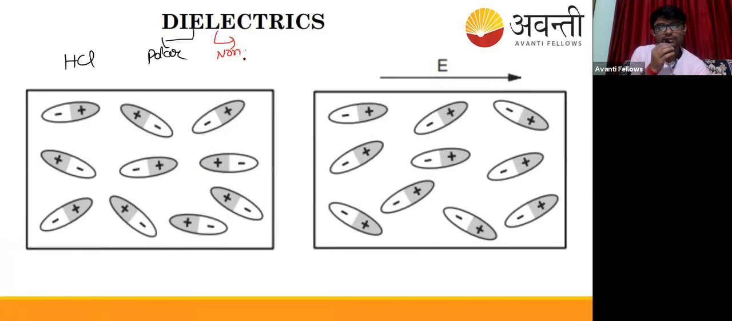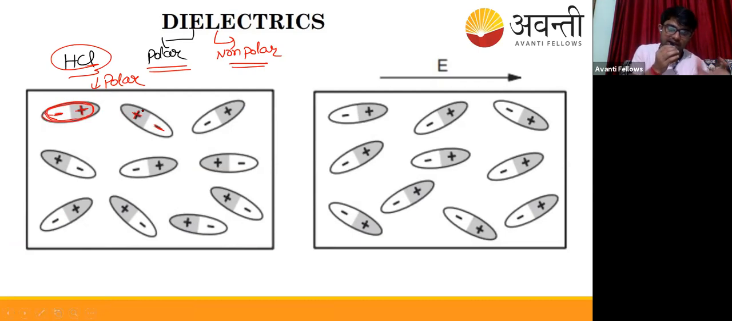Whatever material you take, that is dielectric material, either polar or non-polar. If you keep it like this, suppose it is a polar molecule, with an example of HCl. The center of positive charge and center of negative charge are already separated, but it is still combined by electrostatic force, electrostatic bonding, in each and every atom or molecule.